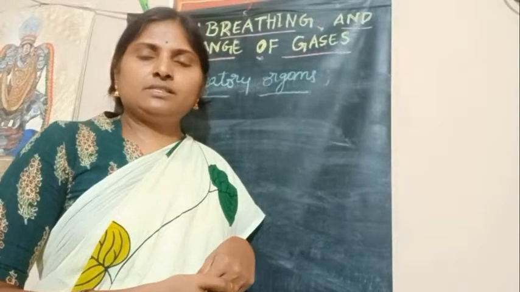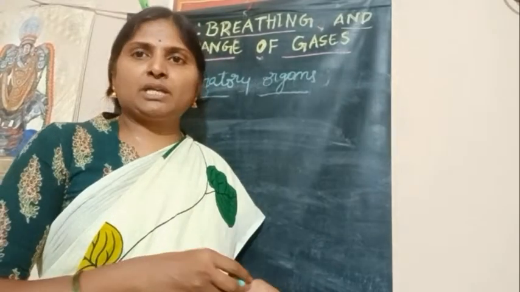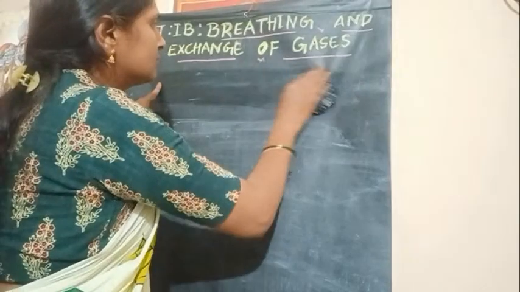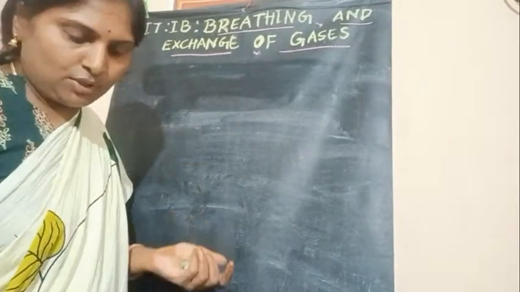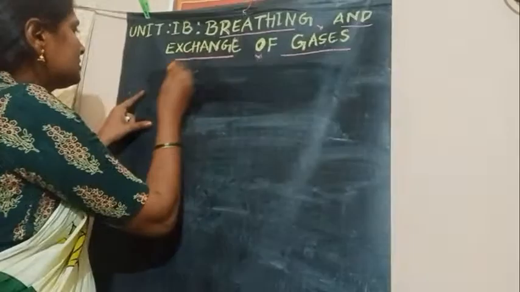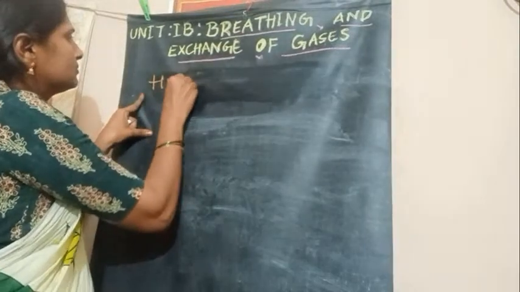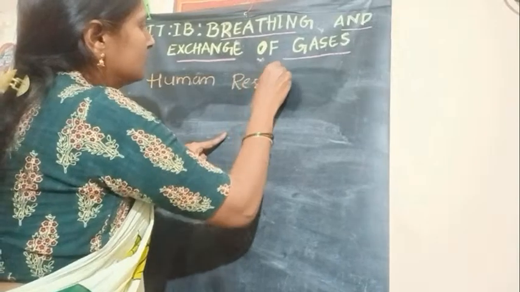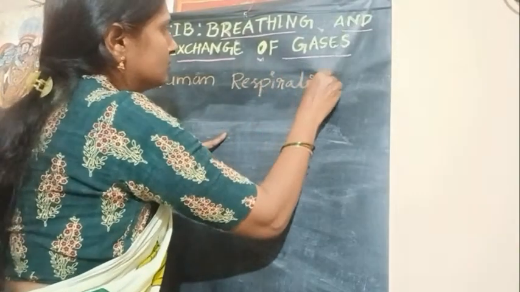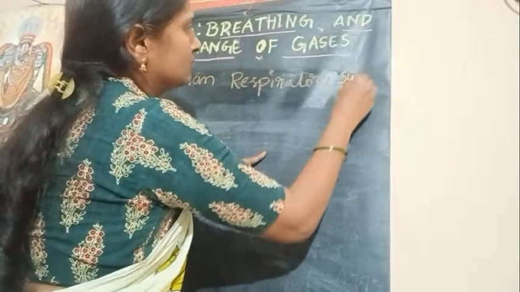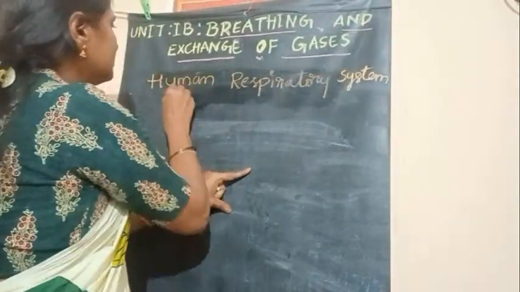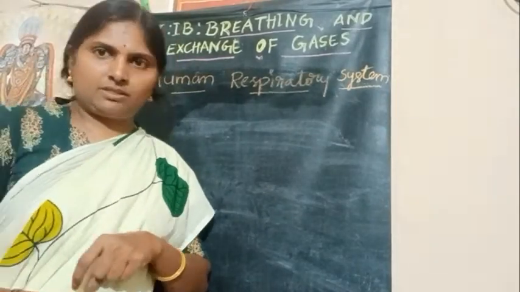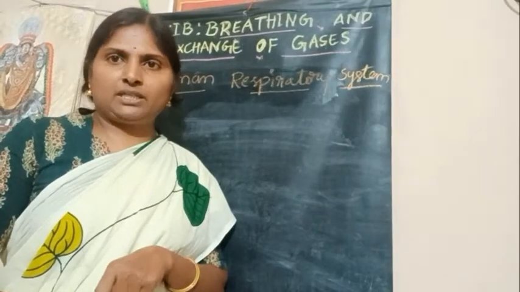Next, in this lesson, we are going to discuss the human respiratory system, that is, the anatomy of the human respiratory system.